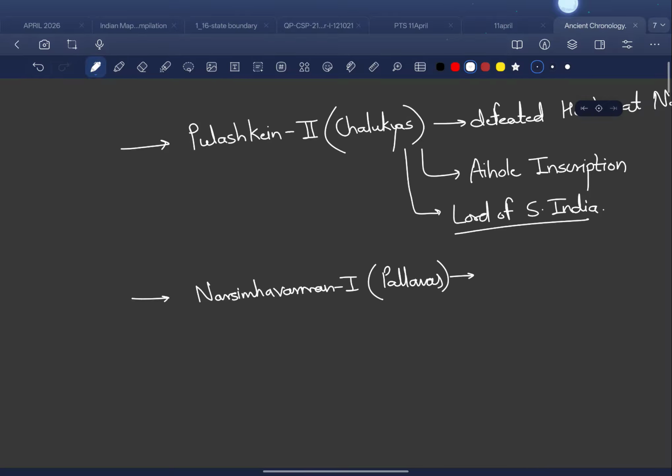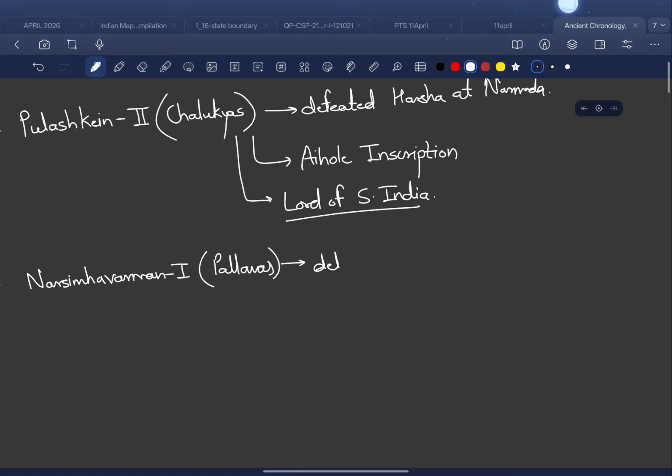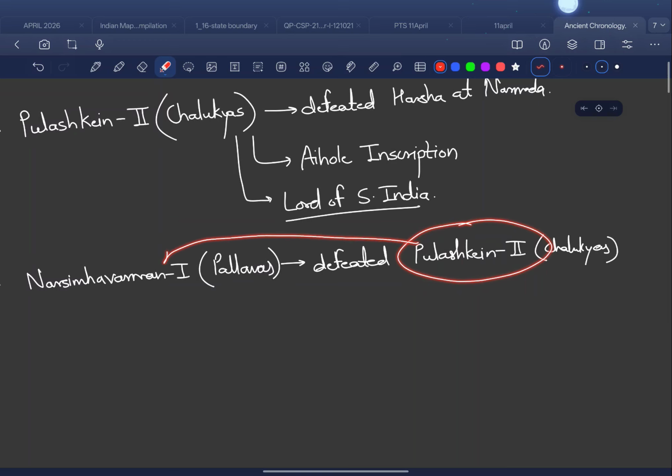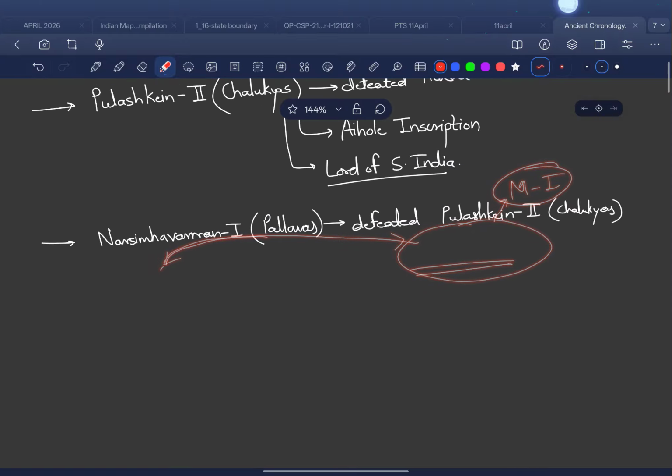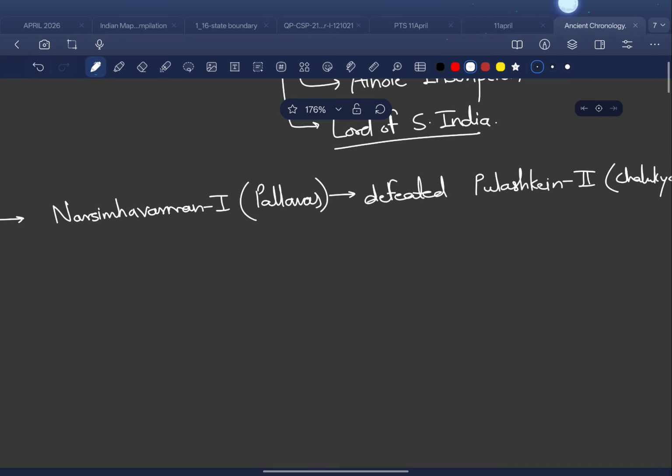Narasimhavarman I of the Pallavas defeated Pulakeshin II of the Chalukyas. Actually, this was a revenge, because Pulakeshin II had killed Narasimhavarman's father, Mahendravarman I. So Narasimhavarman I achieved his revenge by killing Pulakeshin II, and later on Narasimhavarman I founded the city called Mahabalipuram.